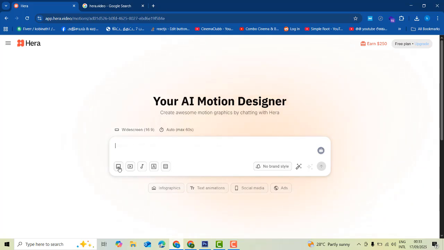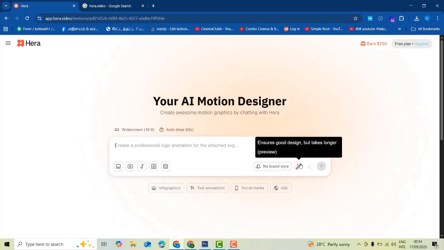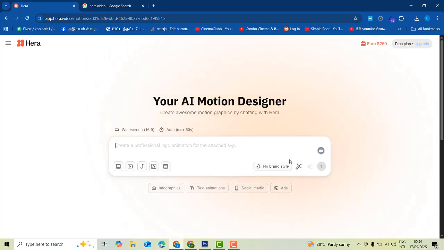Here you will be able to import any images of your products, videos, audio of the products, and custom fonts. Everything you can import, including your brand style. Then there is the text animation.